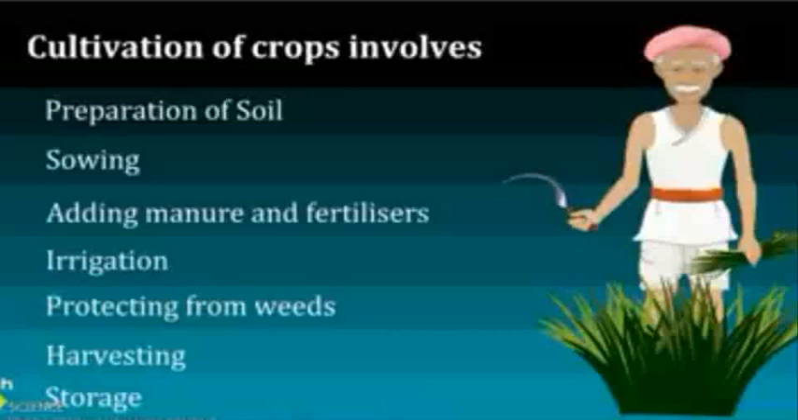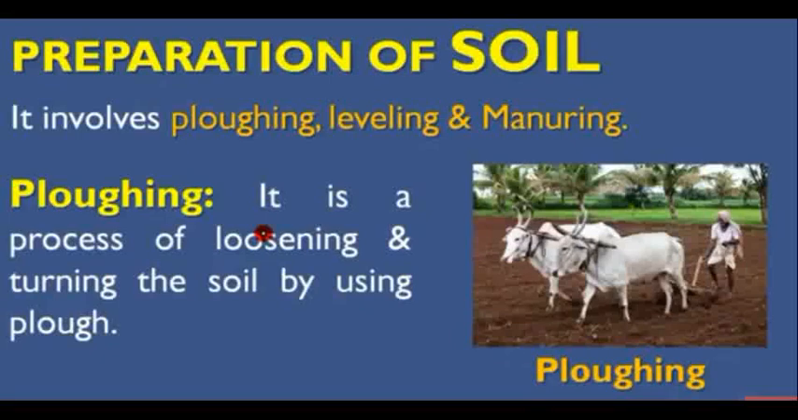So these are the steps coming under agricultural practices. First step is preparation of soil, second step sowing, third step adding manure and fertilizer. Next, irrigation. Next step, protection from weeds. Then harvesting. The last step, storage. Now, one by one, we can discuss the steps which are used in agricultural practices.